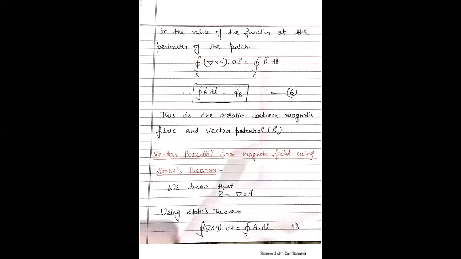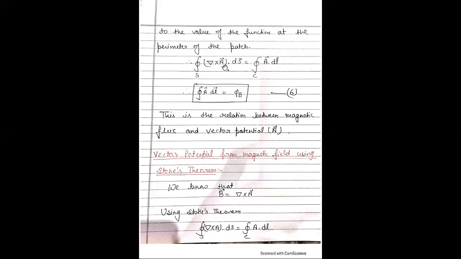And using Stokes theorem. And what is Stokes theorem? The integral of the curl of a vector function over a patch of surface is equal to the value of the function at the perimeter of the patch. It means a surface integral of a vector function is changed into a line integral.